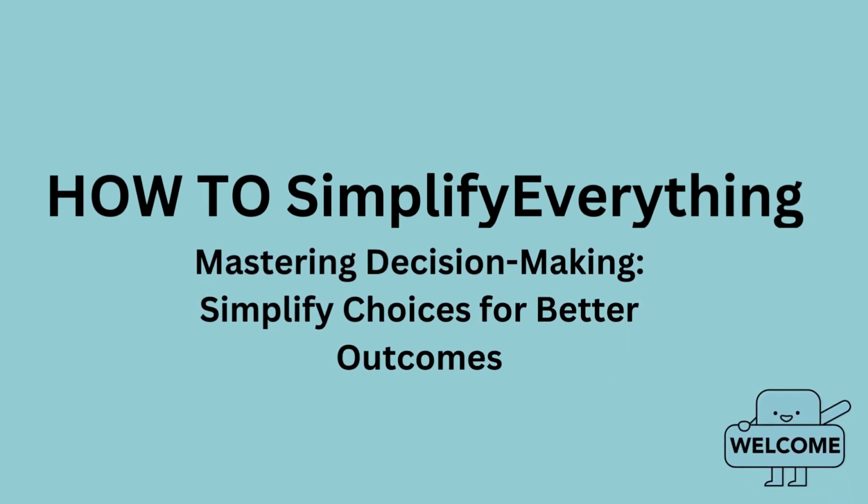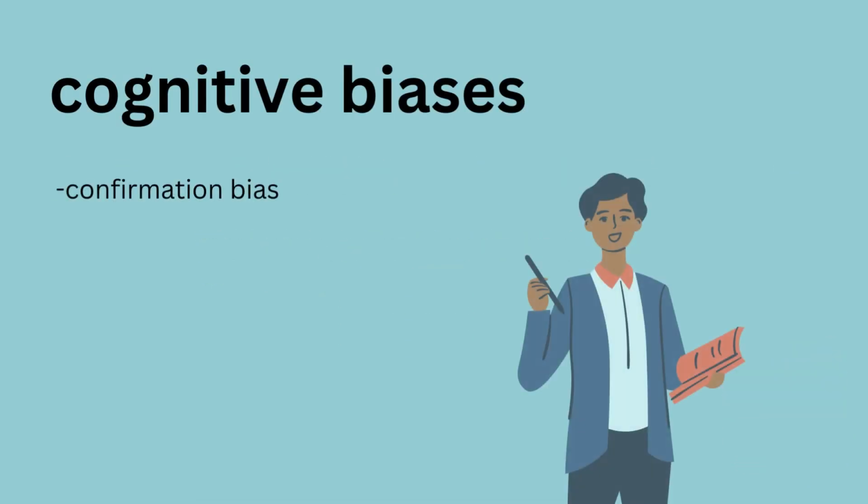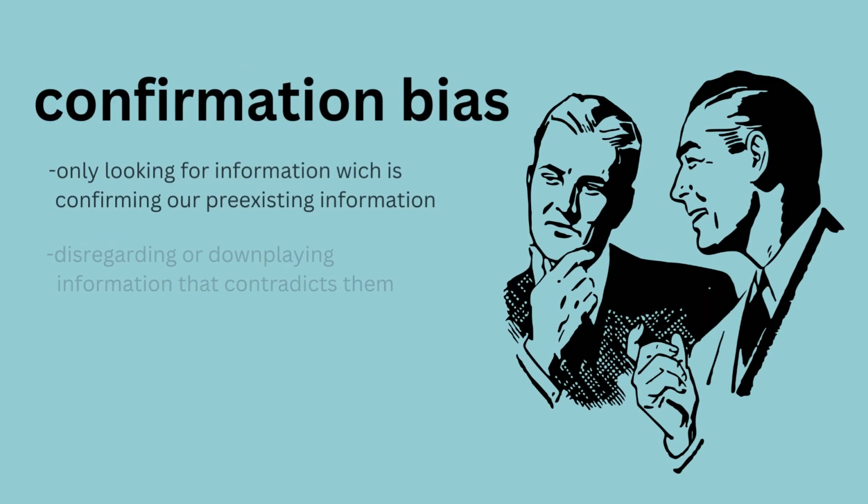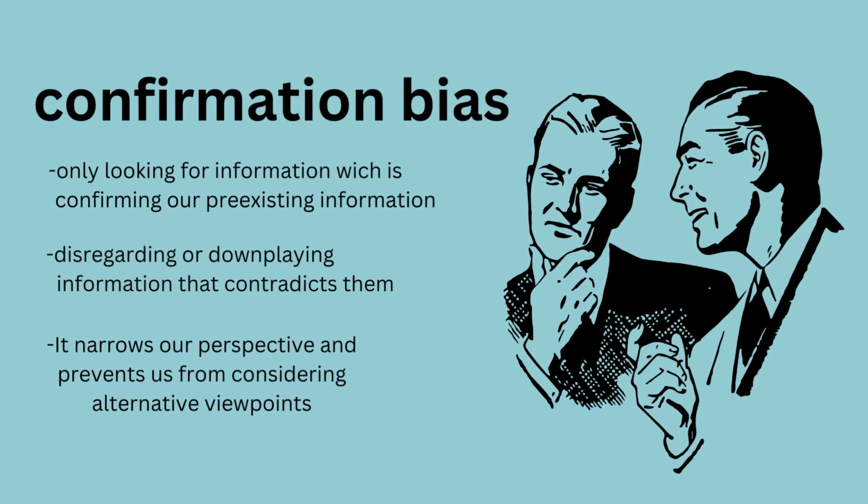Today, we continue our exploration of decision-making by taking a closer look at the cognitive biases that influence our choices. These biases can cloud our judgment and hinder us from making rational decisions. By understanding these biases, we can simplify our decision-making process and make better choices for improved outcomes. Let's dive in.